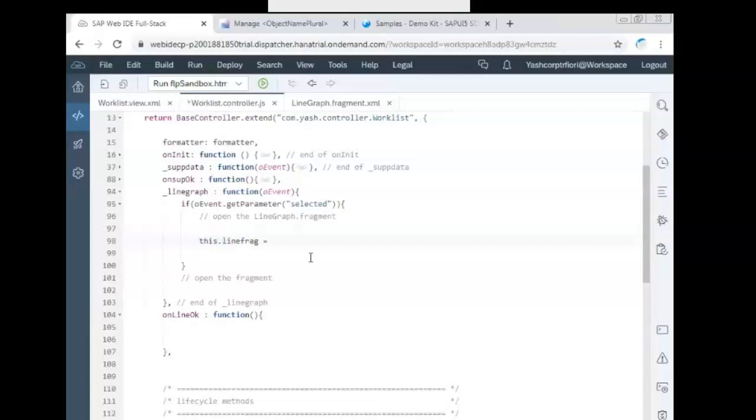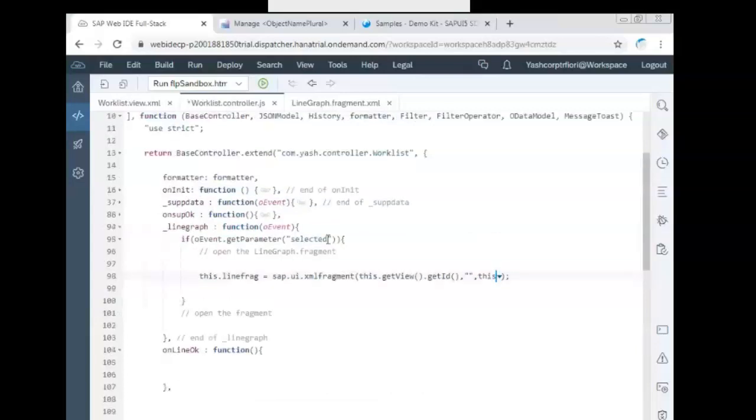This dot line frag, sap dot ui dot xml fragment, this dot get view dot get id, the path to the fragment and pointing to itself.